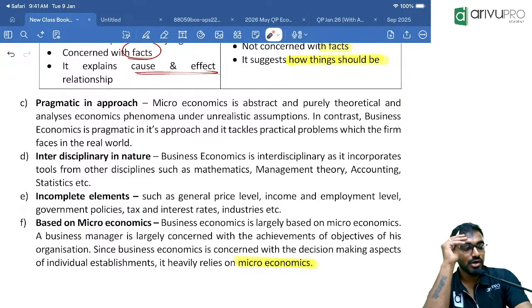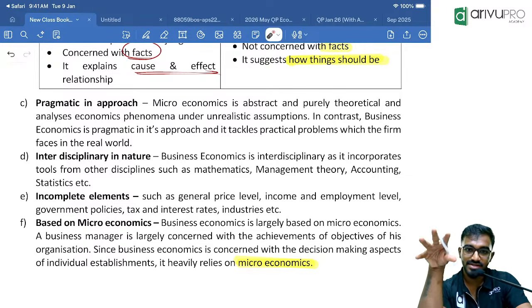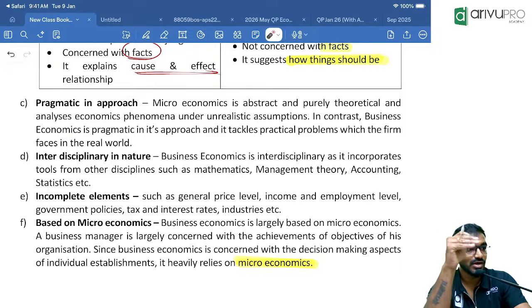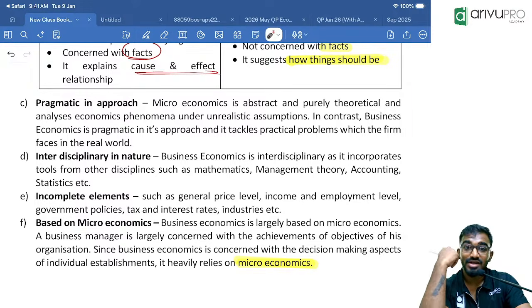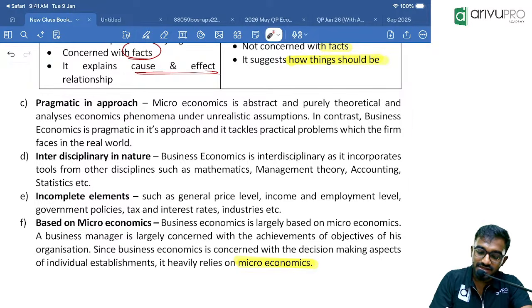That means it's not only about taking the right decisions at the right time and analyzing the microeconomic tools for business decision making. You should also analyze the impact of various other factors in the economy. Let's say, what are the tax rates in the country? What is the inflation rate, that is the general price level of the economy? What are the interest rates in the nation? What is the employment level? How much are people spending money, that is gross domestic savings and gross domestic spendings of the people? See, all this: general price level, inflation, income, employment level. Is there full employment or an unemployment problem? What are the government policies? What are the tax policies in the country? What are the interest rates, loan interest rates or borrowing interest rates?